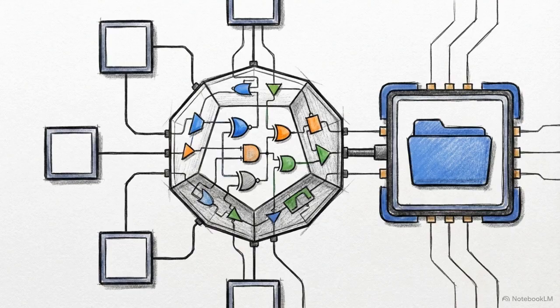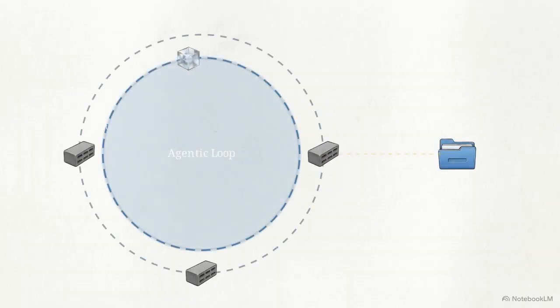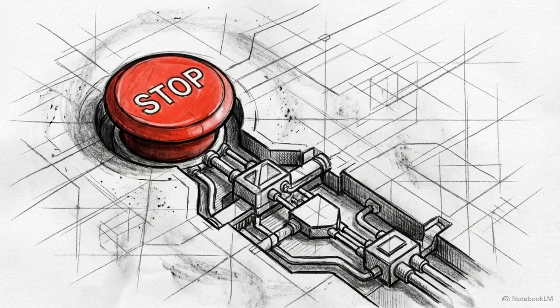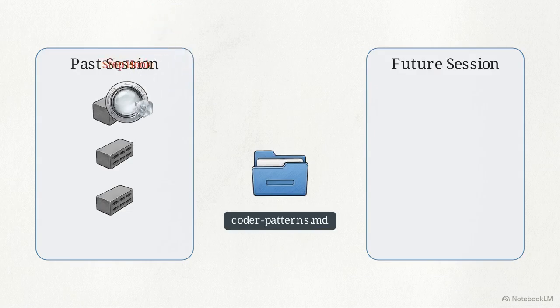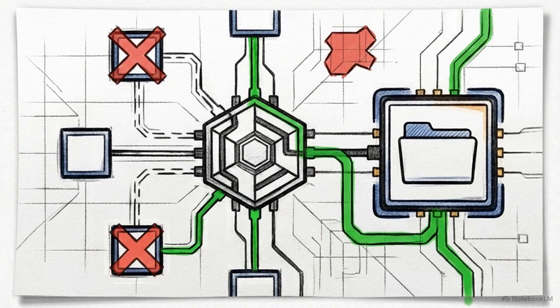of the problem space. To prevent project-specific knowledge from evaporating when a session ends, developers implement hooks. These act as invisible middleware, intercepting lifecycle events to run automated scripts outside the primary agentic loop. A dedicated stop hook triggers the moment a session closes. It forces the model to analyze the completed work, extract the specific architectural patterns that were successful, and append them to a global coder patterns file. The next session automatically ingests this file upon startup. After 100 sessions, the AI actively skirts the mistakes it made previously.